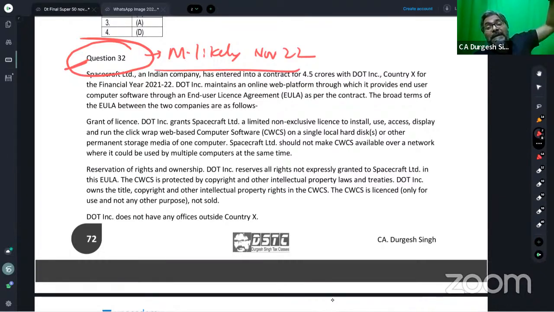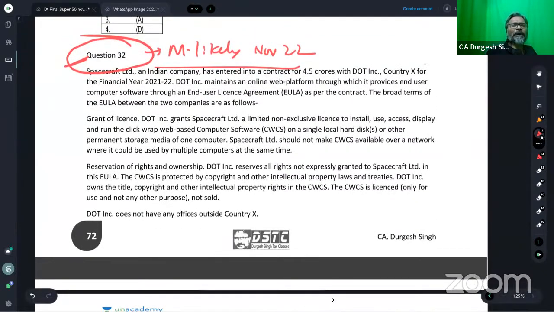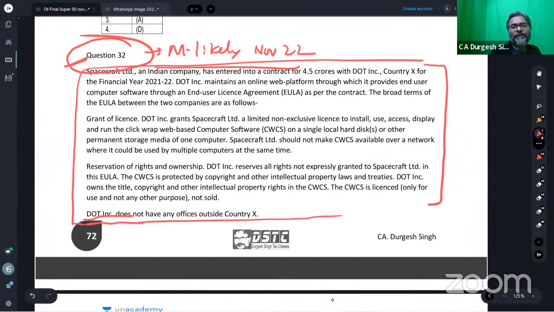And business income can only be taxed if the non-resident has a business connection or permanent establishment in India. All of you are clear with this particular point, students? Please tell me, every one of you are clear with this particular point? Quickly. So the treaty will prevail over the provision under the Act. Treaty says not a royalty, Act says royalty, so it will not be taxable as royalty.